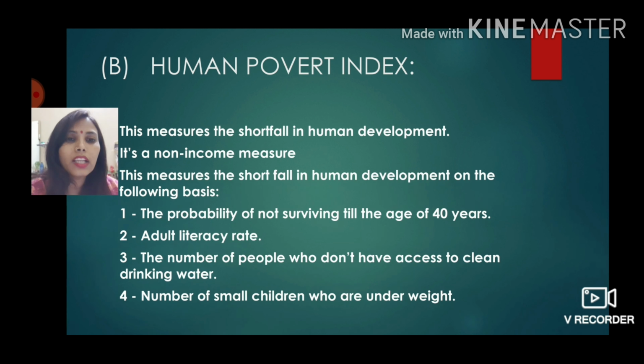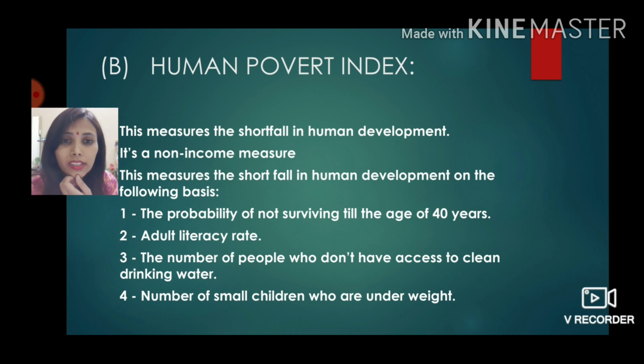Not surviving till the age of 40. Now health is an important factor in deciding how developed, how is the human development in a country. So if the life expectancy is low, that means the health facilities are low, the health is not good. So if the probability of not surviving, means HPI is human poverty, and it's the opposite of HDI, human development